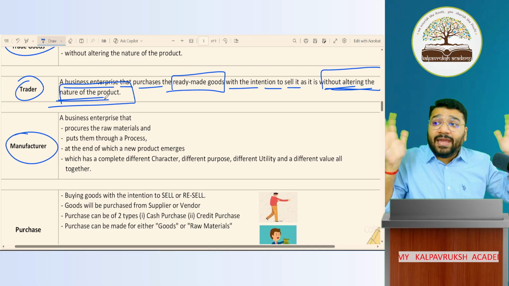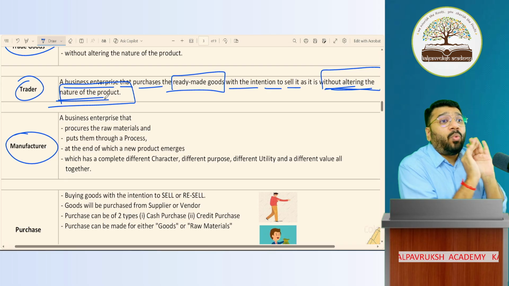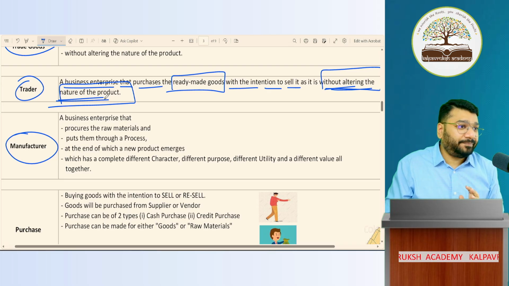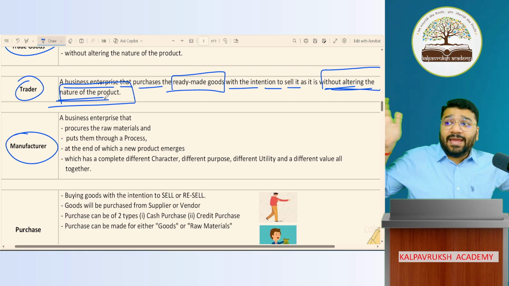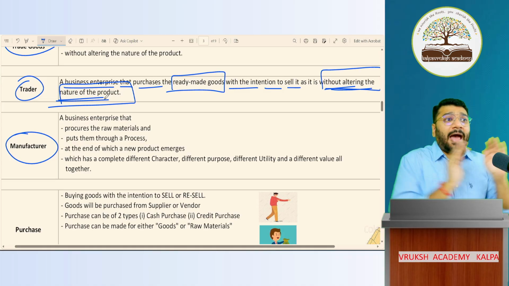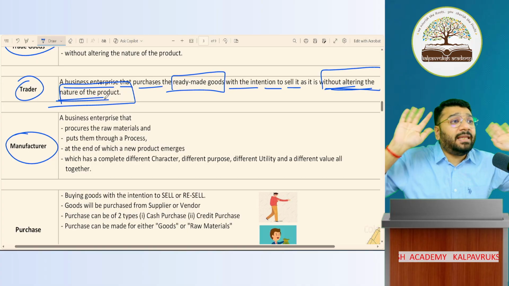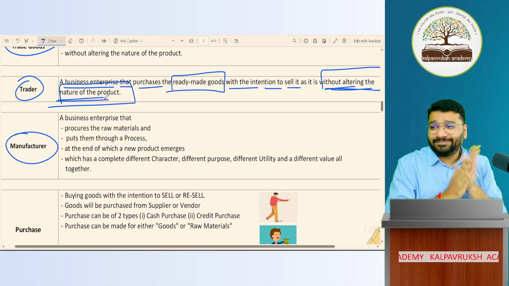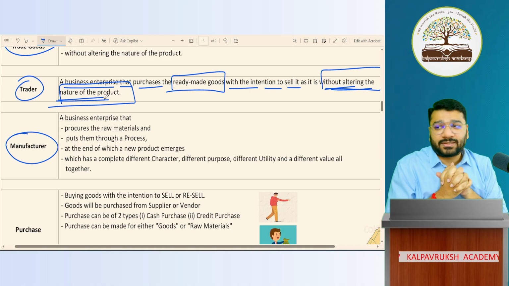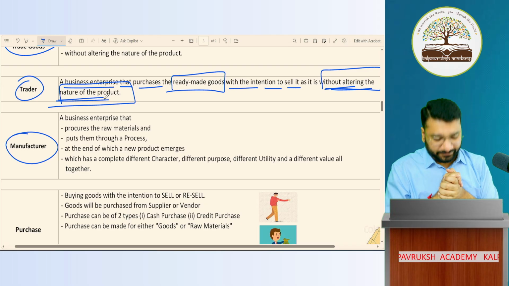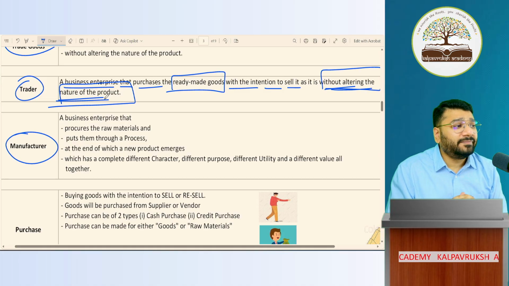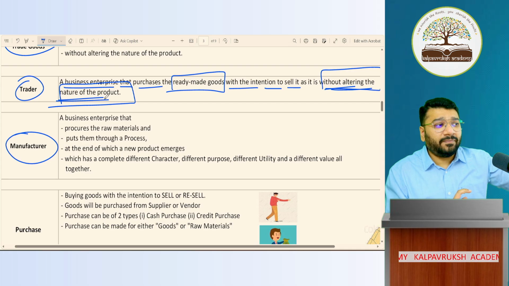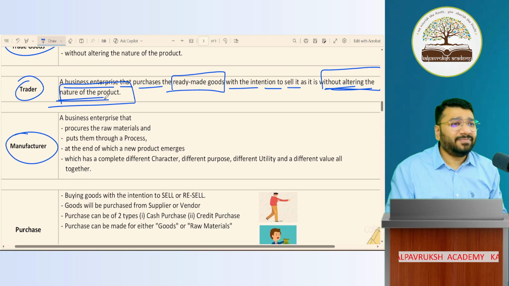Now that 25 kilo chili powder, I'm packing into 1 kg packets and selling. Am I a manufacturer or am I a trader? Others. 25 kilo chili powder in one bag, I'm packing into small quantities of 1 kg each, I'm selling. Am I a manufacturer or a trader? Okay. Majority of people said manufacturer. Who said trader? Any specific reason why it is trading? Okay. Very good. Clap hands for it.